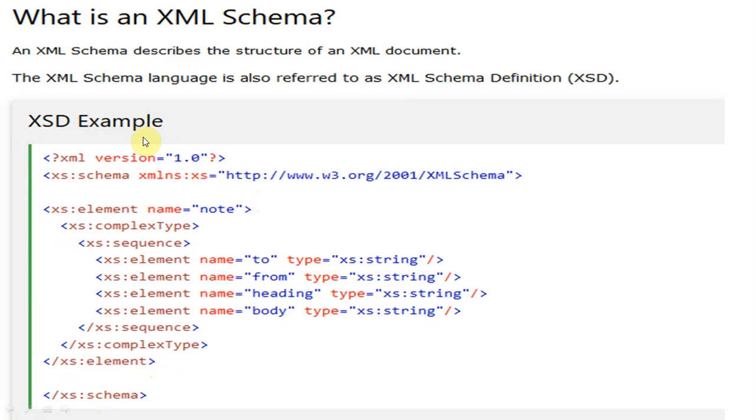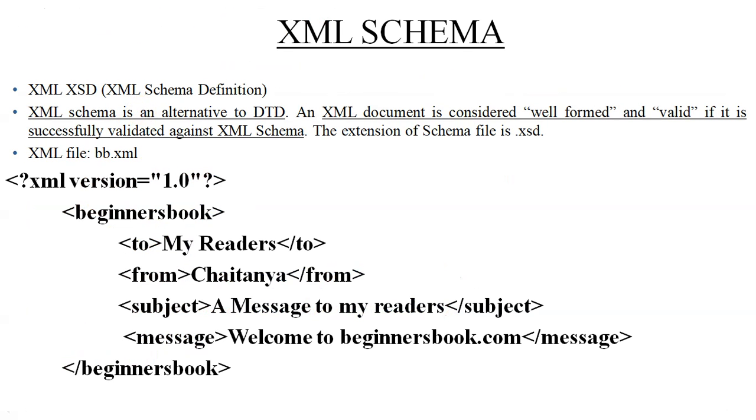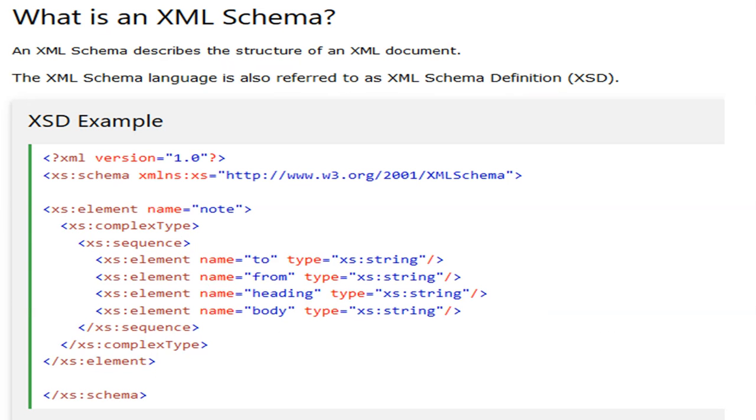We can say XML schema is also called XSD, XML schema language, also referred to as XML schema definition. This is XML schema definition, and this is an alternative to DTD. In case of DTD, we write these elements in a separate DTD file, but here we write them in the same XML file.